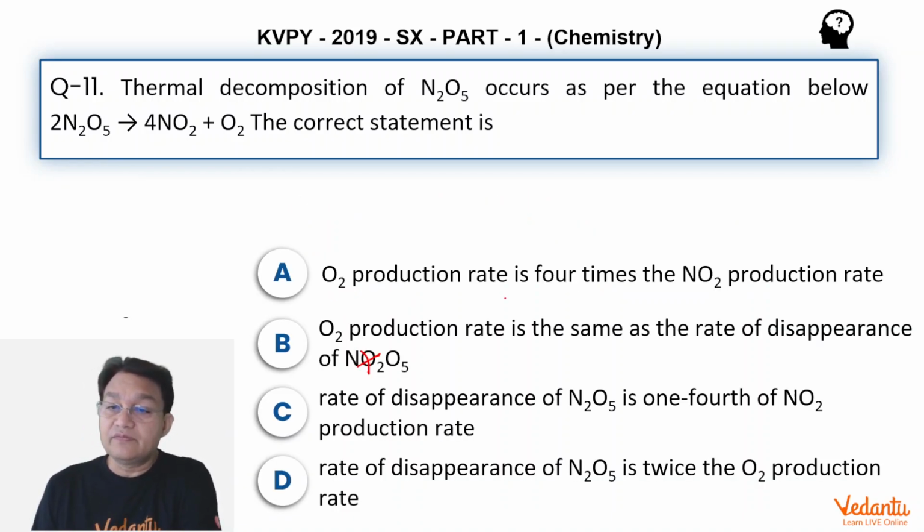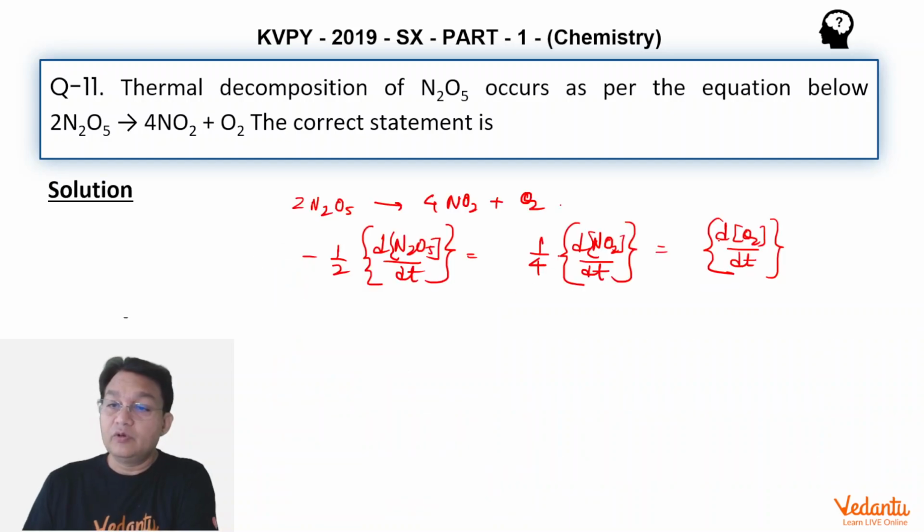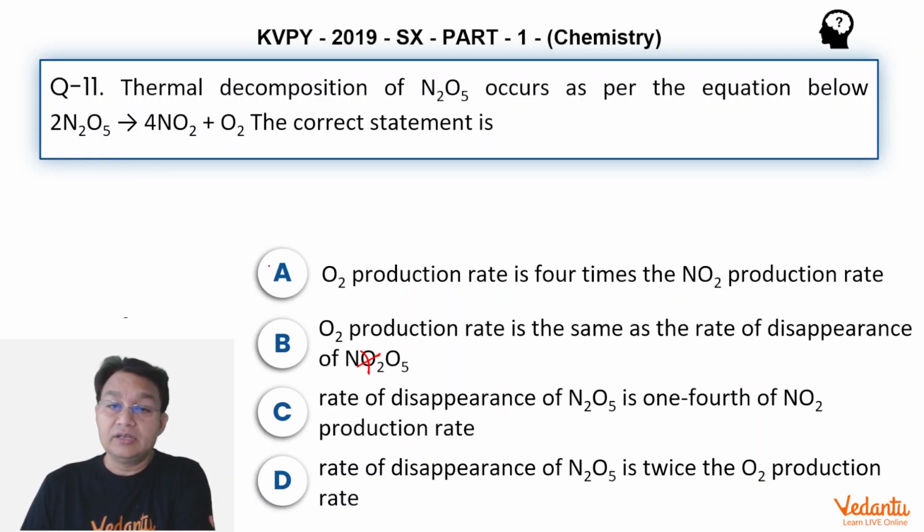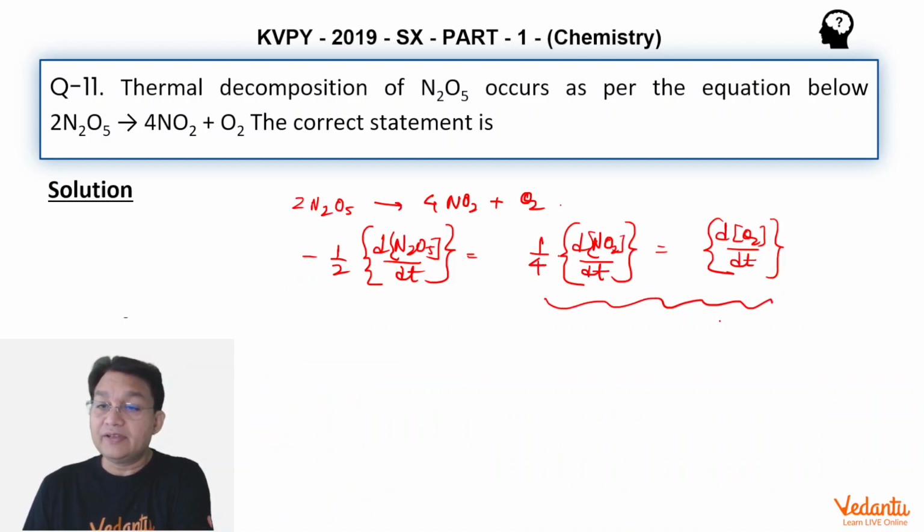O2 production rate is 4 times the NO2 production rate. It is wrong, because the O2 production rate is 1/4 of NO2's production rate. We can see this from these two relationships. The first statement is wrong. The O2 production rate is the same as the rate of disappearance of N2O5. That's also wrong, because O2's production rate is half the rate of disappearance of N2O5.